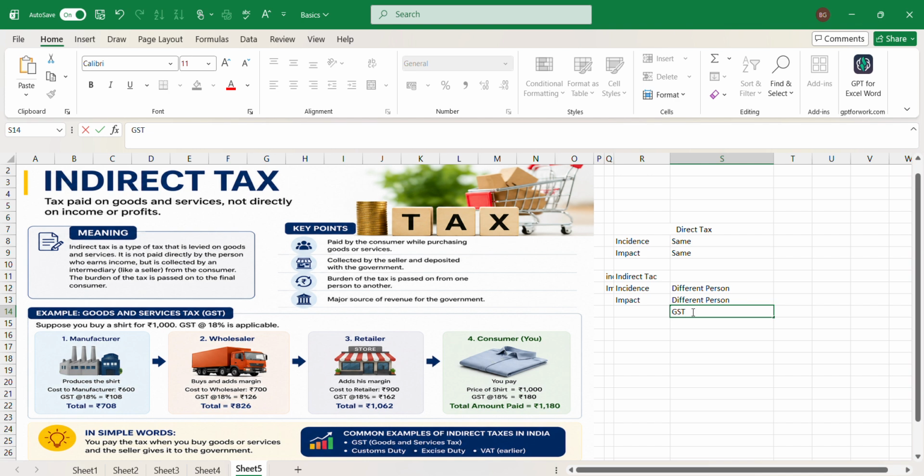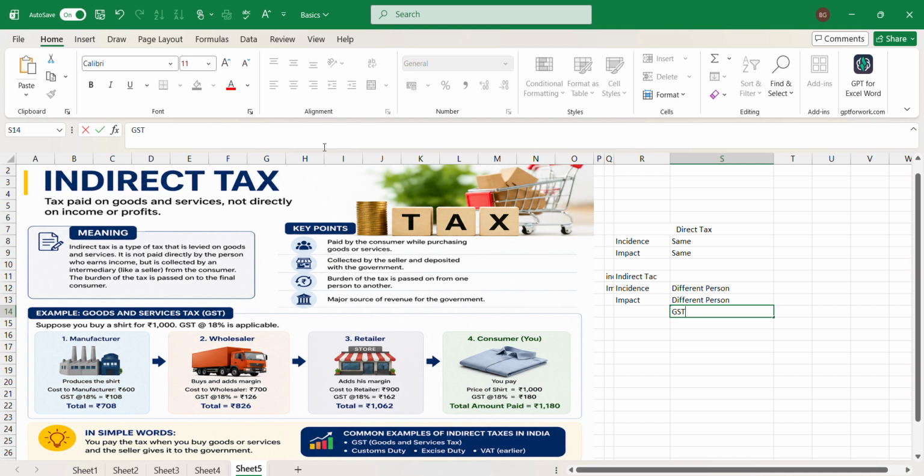Isn't it, students? That means that through your income, whenever you purchase any product, you are paying taxes on those products. You are earning income and you are paying taxes to DMart. That means incidence and impact are on two different persons. Then DMart will directly pay taxes to the government. It is not that you are directly paying taxes to the government. You are paying the tax indirectly through DMart, and DMart will forward the same tax amount to the government.